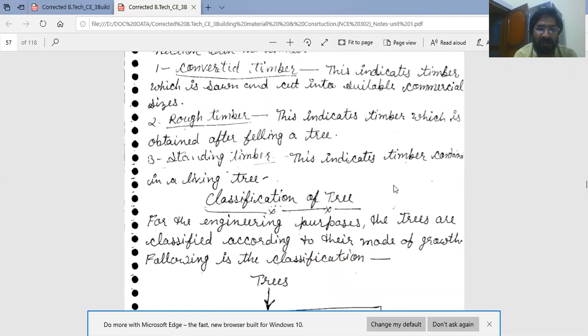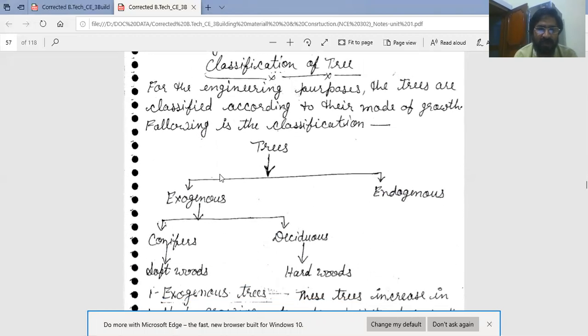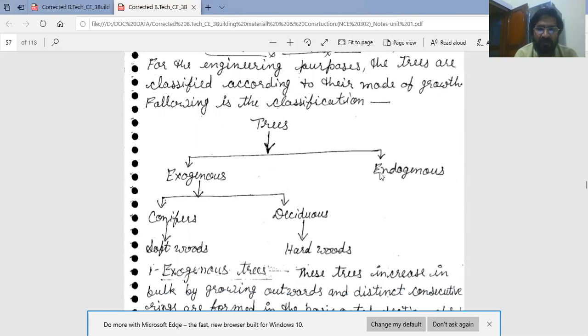Classification of tree. Timber is derived from tree, so we are discussing the classification of tree. For engineering purposes, the trees are classified according to their mode of growth. The following is the classification of tree. Trees are broadly classified in two categories. First is exogenous and second is endogenous. Exogenous trees grow in outward direction, and endogenous trees grow in inward direction.